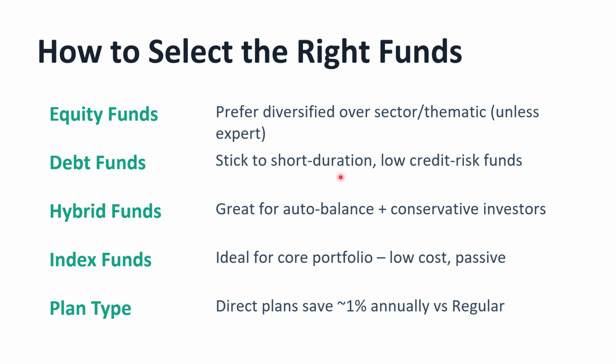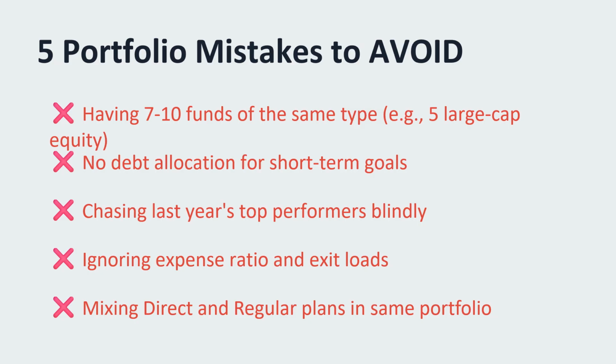And even your emergency funds can be parked here, as these are low risk. Hybrid funds: great for auto balance plus conservative investors. Index funds: ideal for core portfolio, low cost, passive. If you are not able to select which fund is right for you, you can start ideally with an index fund, because these invest in indexes. Plan type: direct plans save 1% annually versus regular, so don't ever invest in regular funds.